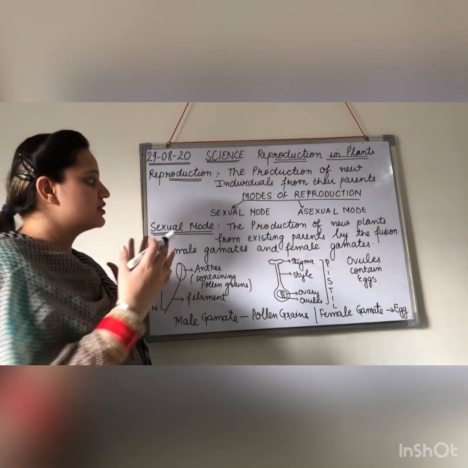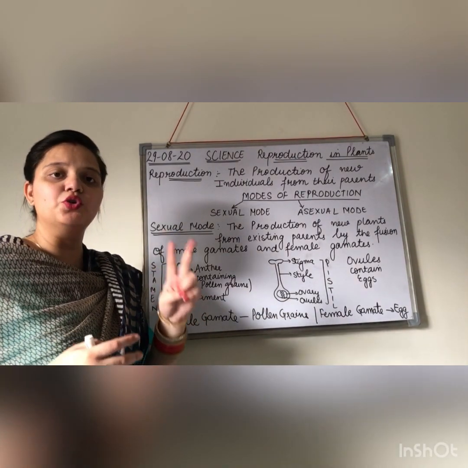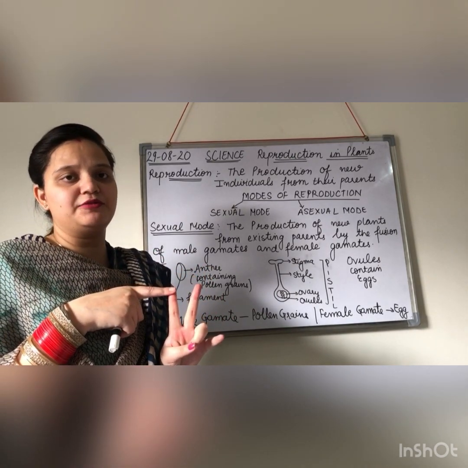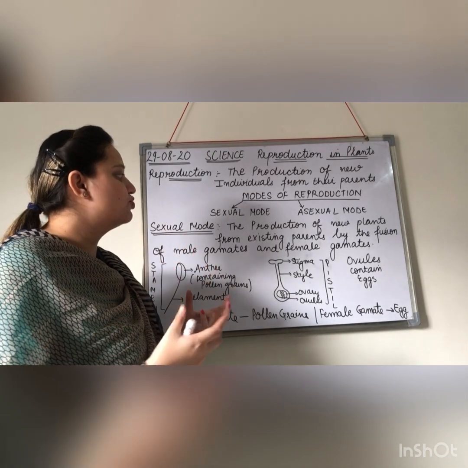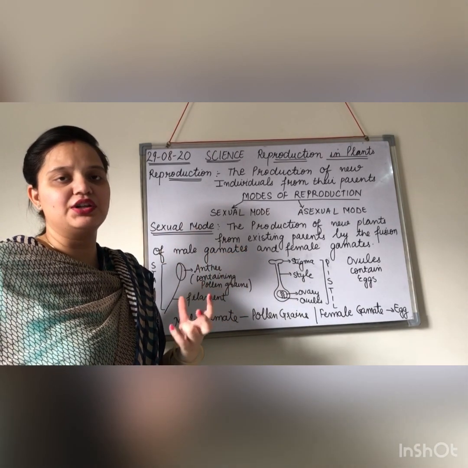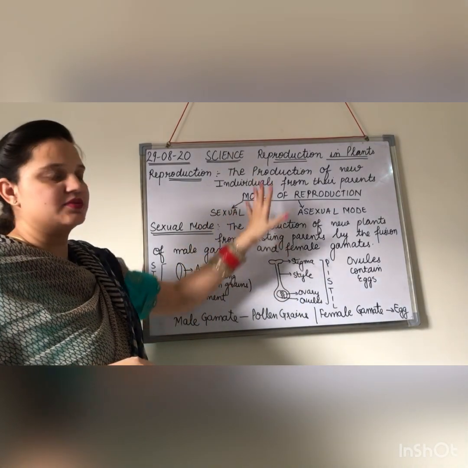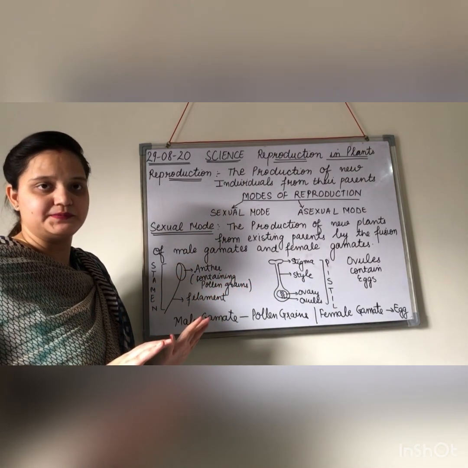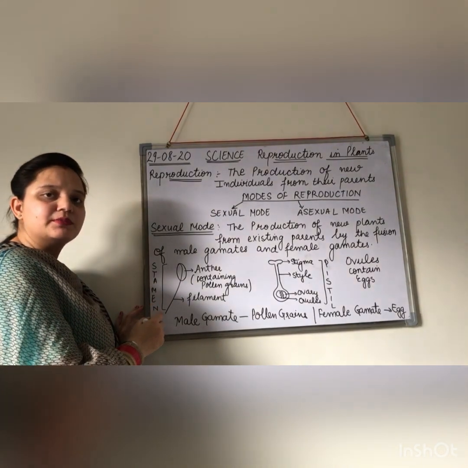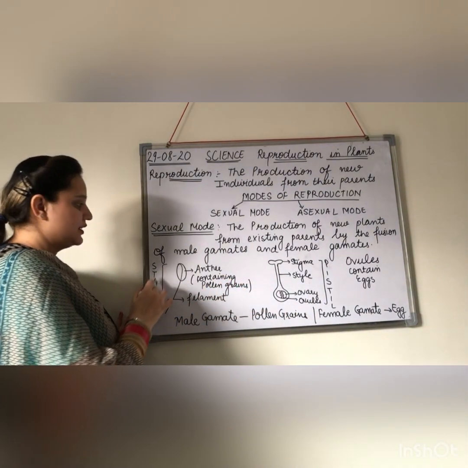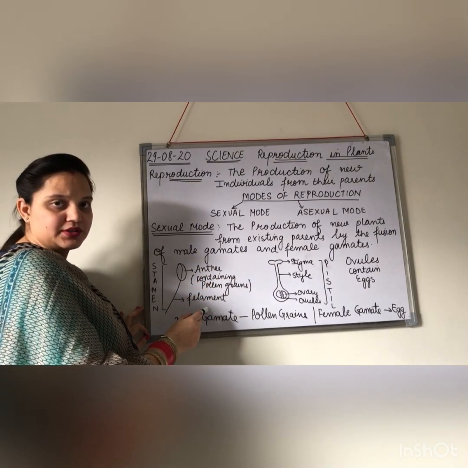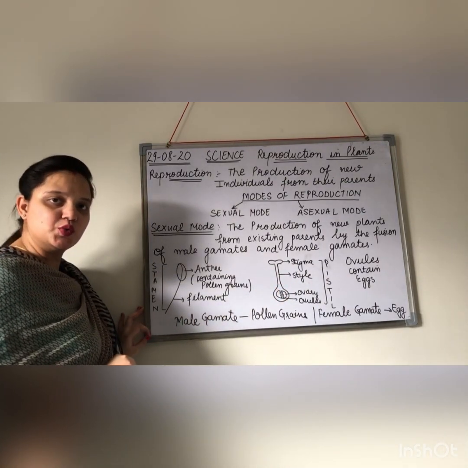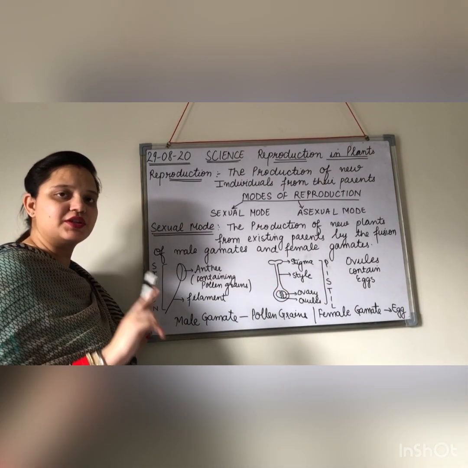Now, what is in this method? That means both the parents are involved, the male one and the female one. There is a fusion of their gametes and fertilization takes place. For example, in case of plants, we have discussed the diagram of the structure of a flower. In that, we studied the male part and the female part. The male part, that is stamen, contains anther and filament. And the female part, that is pistil, consists of stigma, style, ovary and ovules, right? So this we have discussed in the previous class.